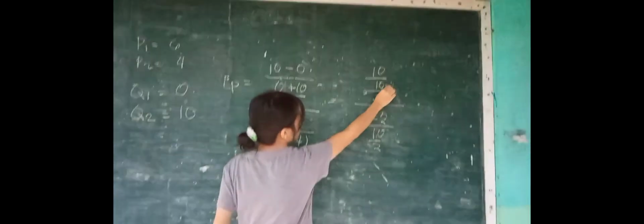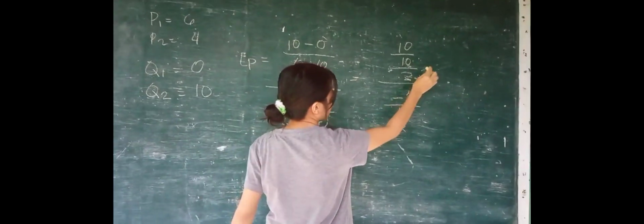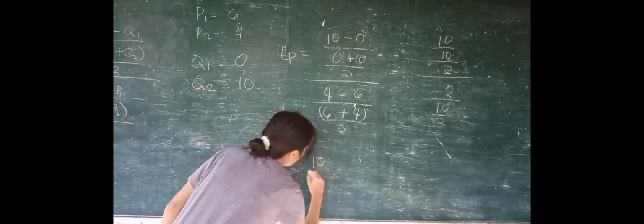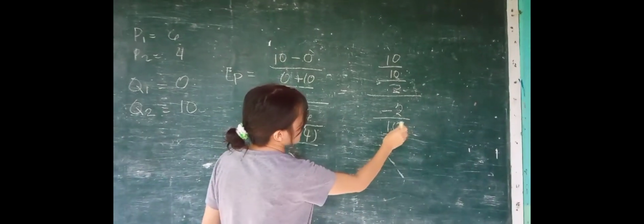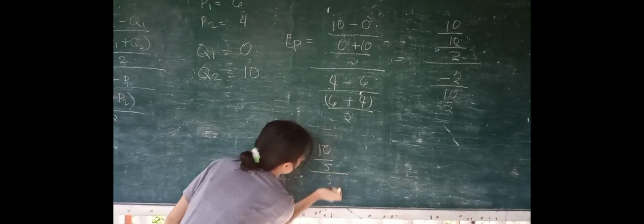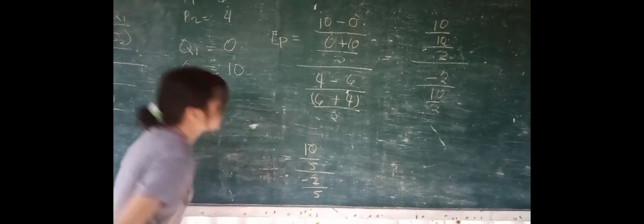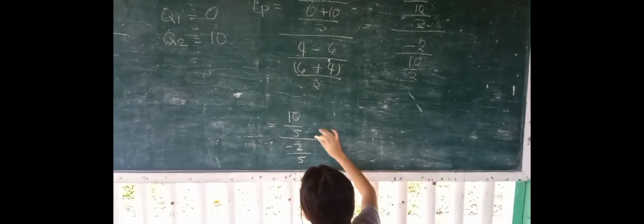Then we're going to solve this here, P2. This one, 10 divided by 2 is 5. So, 10 over 5. Over, we're going to solve this one, 10 divided by 2 is 5. So, we're going to copy the negative 2 over 5. Next, we're going to solve the remaining one.